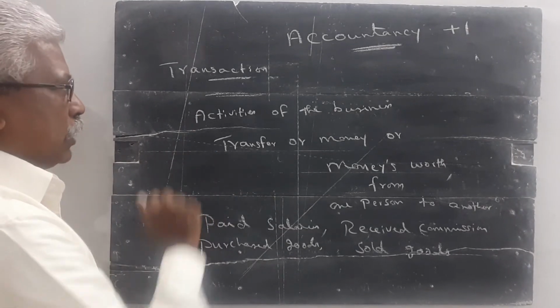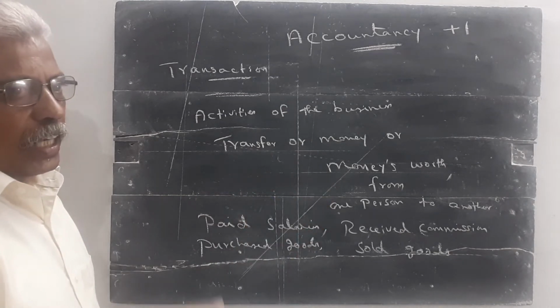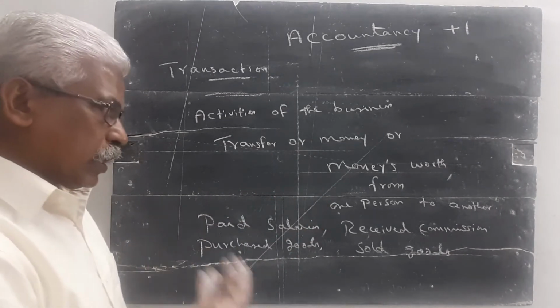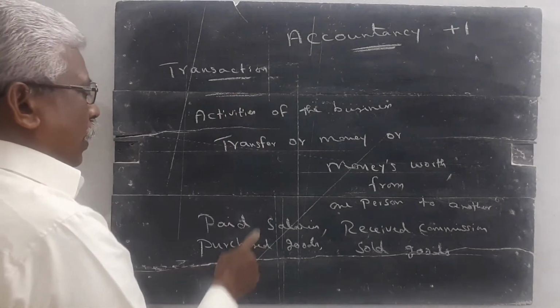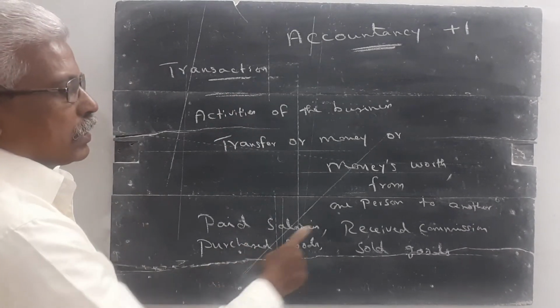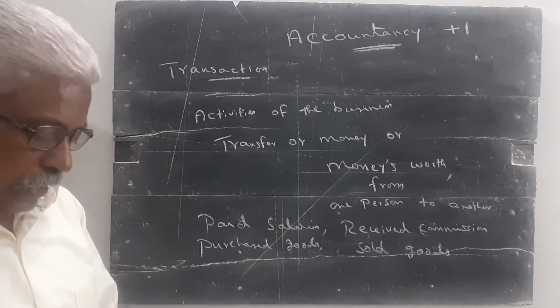Once again, I explained about the word transaction. The activities of the business, transfer of money or money's worth from one person to another person is called a transaction. Paid salaries, purchased goods, received commission, sold goods. These are all examples of transactions.